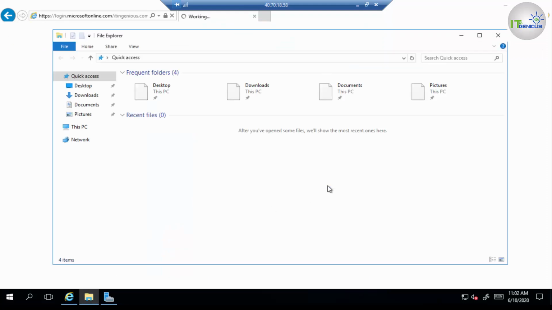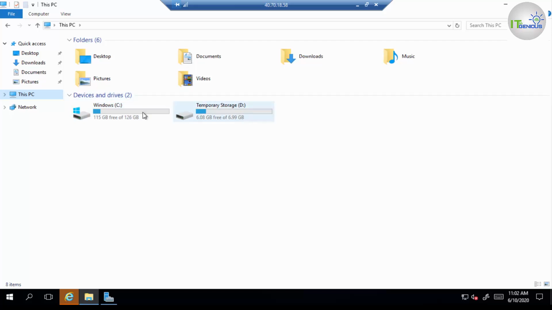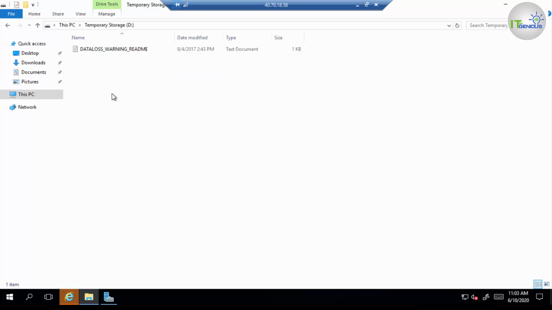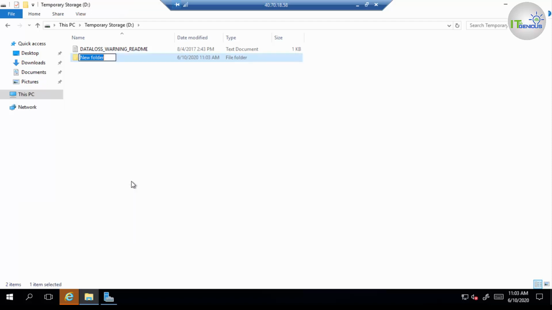Now what I'm doing here, I'm going to create a file share in which we'll copy some data from our local system. Now you need to remember one thing: you cannot use your system drive. That means you cannot use your C drive for file share, otherwise you would not be able to add this server into the sync group. Correct. So I'm going to use this temporary storage D drive where I will create a folder. Name of folder would be sync.